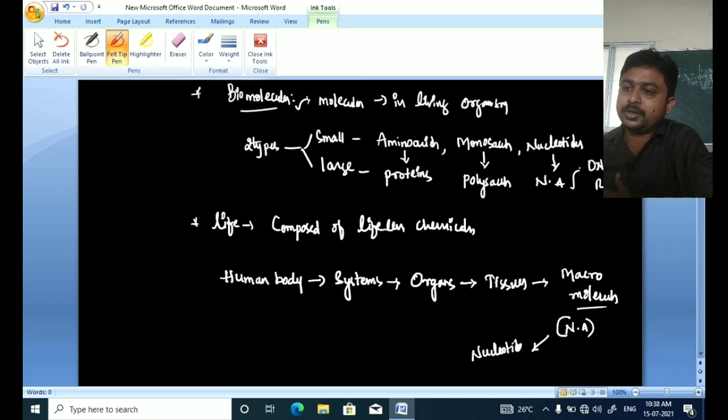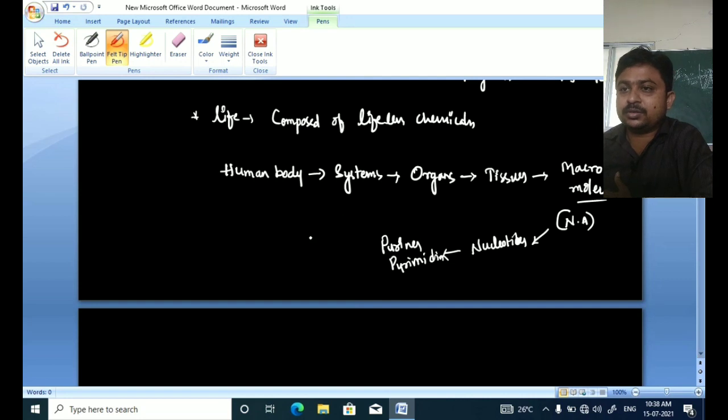The nucleotides are made of purines and pyrimidines. If you observe the structure of purine, it appears like this.